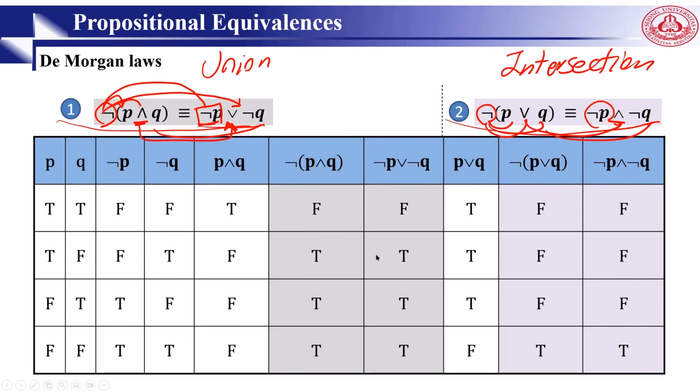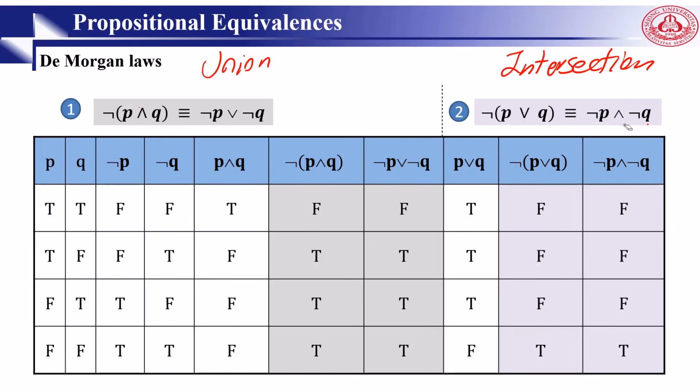And in this table, this is the truth table in order to prove De Morgan's laws. Now I want to prove these two using a truth table.